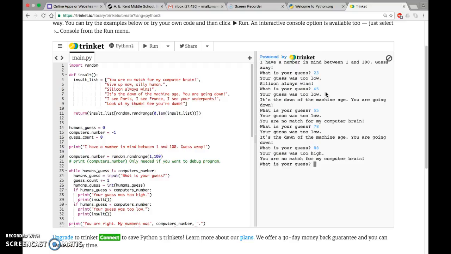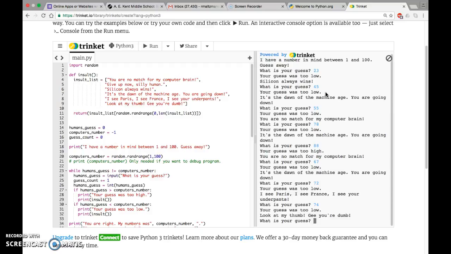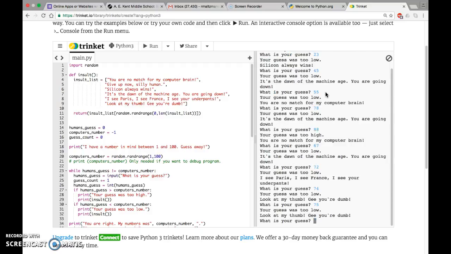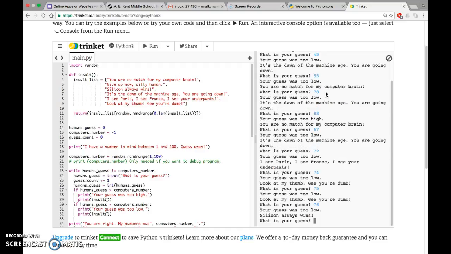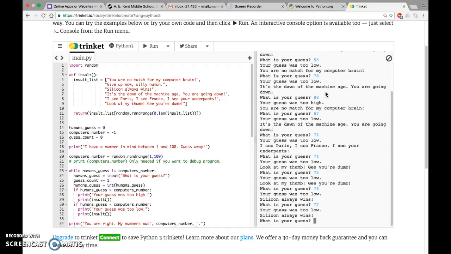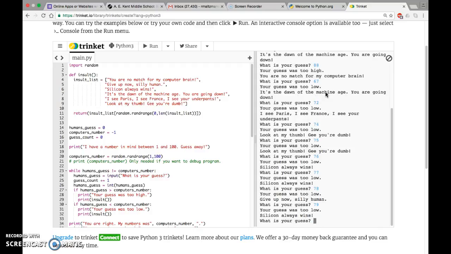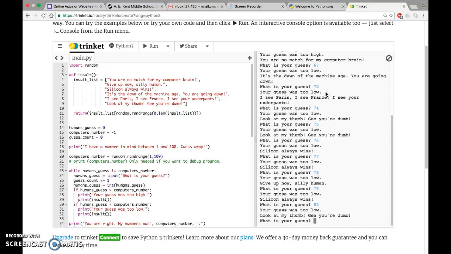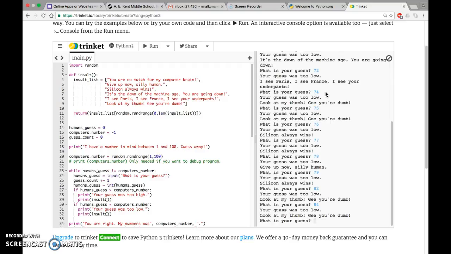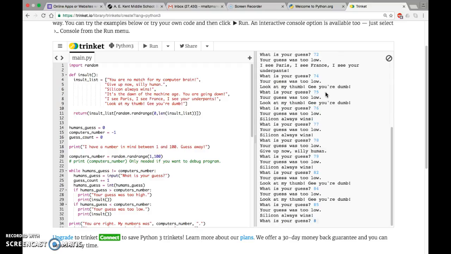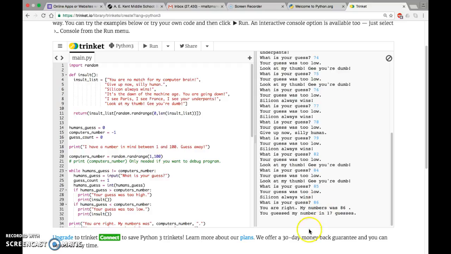88. Too high. 67. Guess was too low. 72. Guess was too low. 74. Guess too low. 75. Too low. 76. I'm really bad at this game. 77. 78. 79. What the heck is the number? Your guess was too low. 88. Oh, 82. 84. 85. 86. Phew. Okay, you were right. My number was 86, and you guessed in 17 guesses.